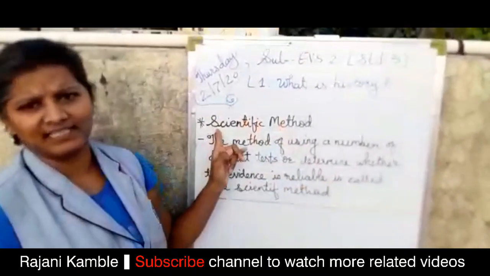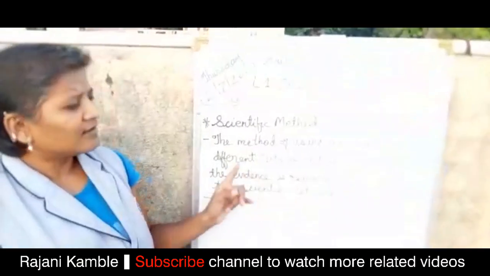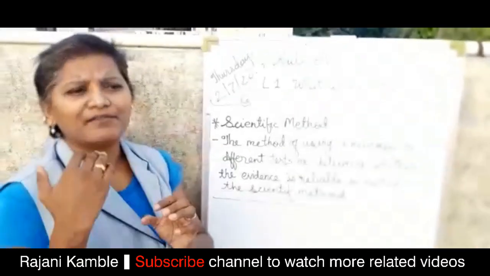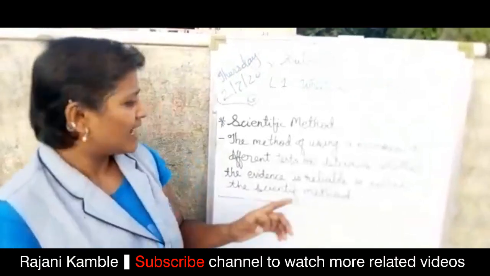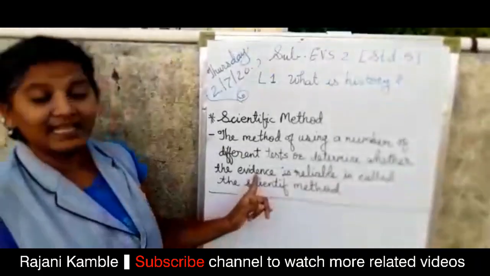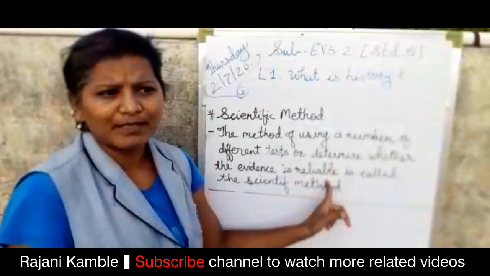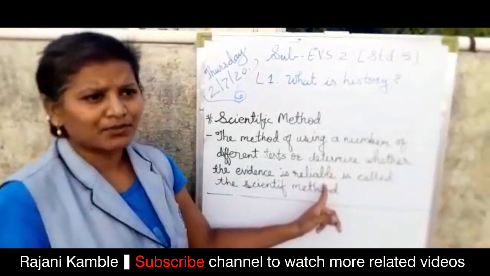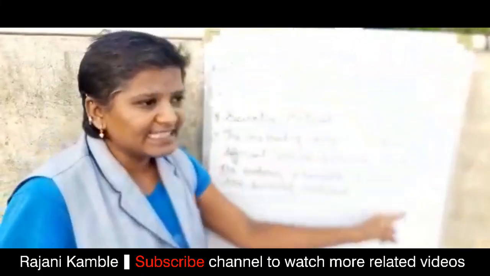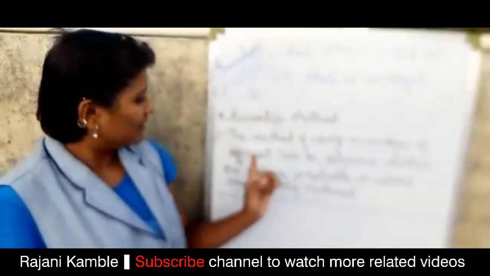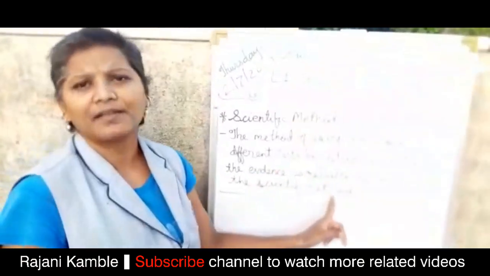Determine means to judge. So we judge that fact with different tests, and then that evidence, that fact, becomes reliable. Reliable means faithful, so we understand that the fact is truth. This different tests method is called the scientific method.